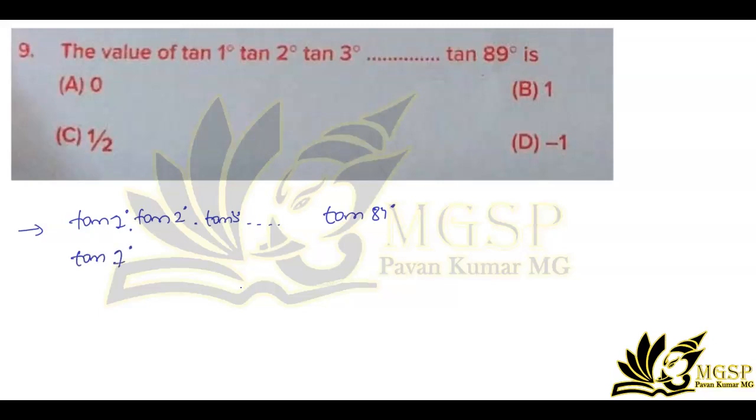You will rewrite this by rewriting the in-between terms: tan 3 degree, and so on up to tan 45 degree. Next tan of 90 minus 44 degree into tan of 90 minus 43 degree, and so on up to tan of 90 minus 1 degree. If you do so, you get the same back, 90 minus 1, 89 degree.